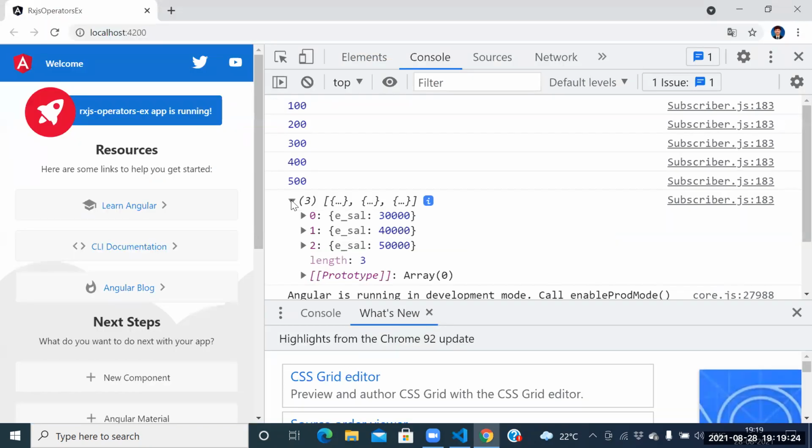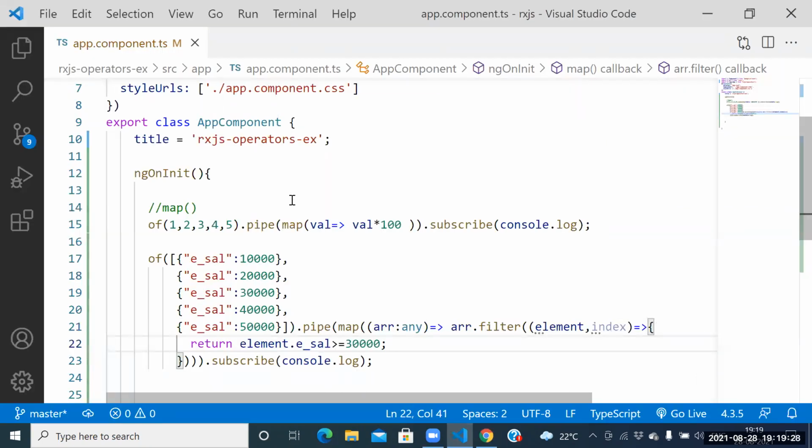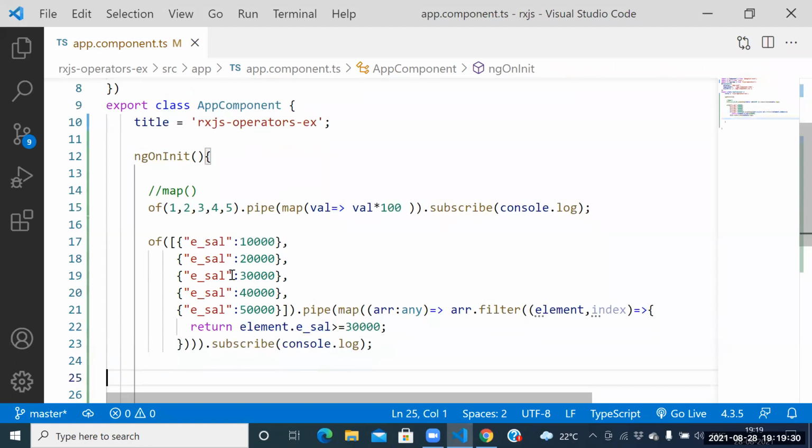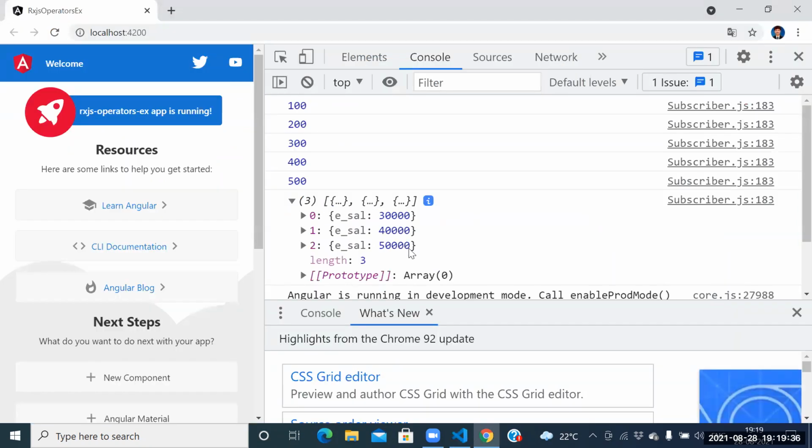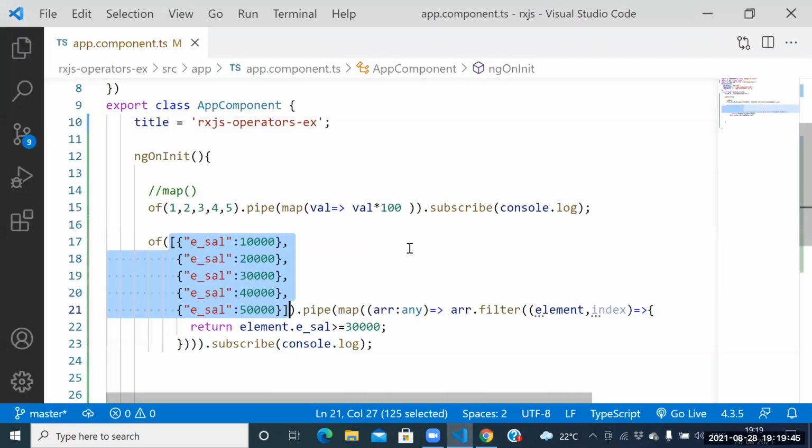So guys, what is the result we are getting? 30,000, 40,000, 50,000. Guys, how to modify the original result again? This is the original result, na? Yes, sir. But the original result converted to what? So we are modifying the original result, na? If you want to modify the original result, we have one function. Which function? Map function. So see this one, guys.